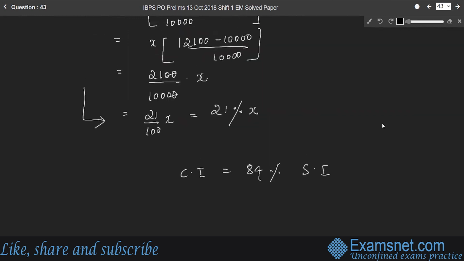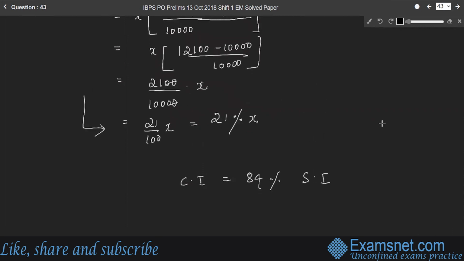What is effective compound interest? Which is 21% of X, right?